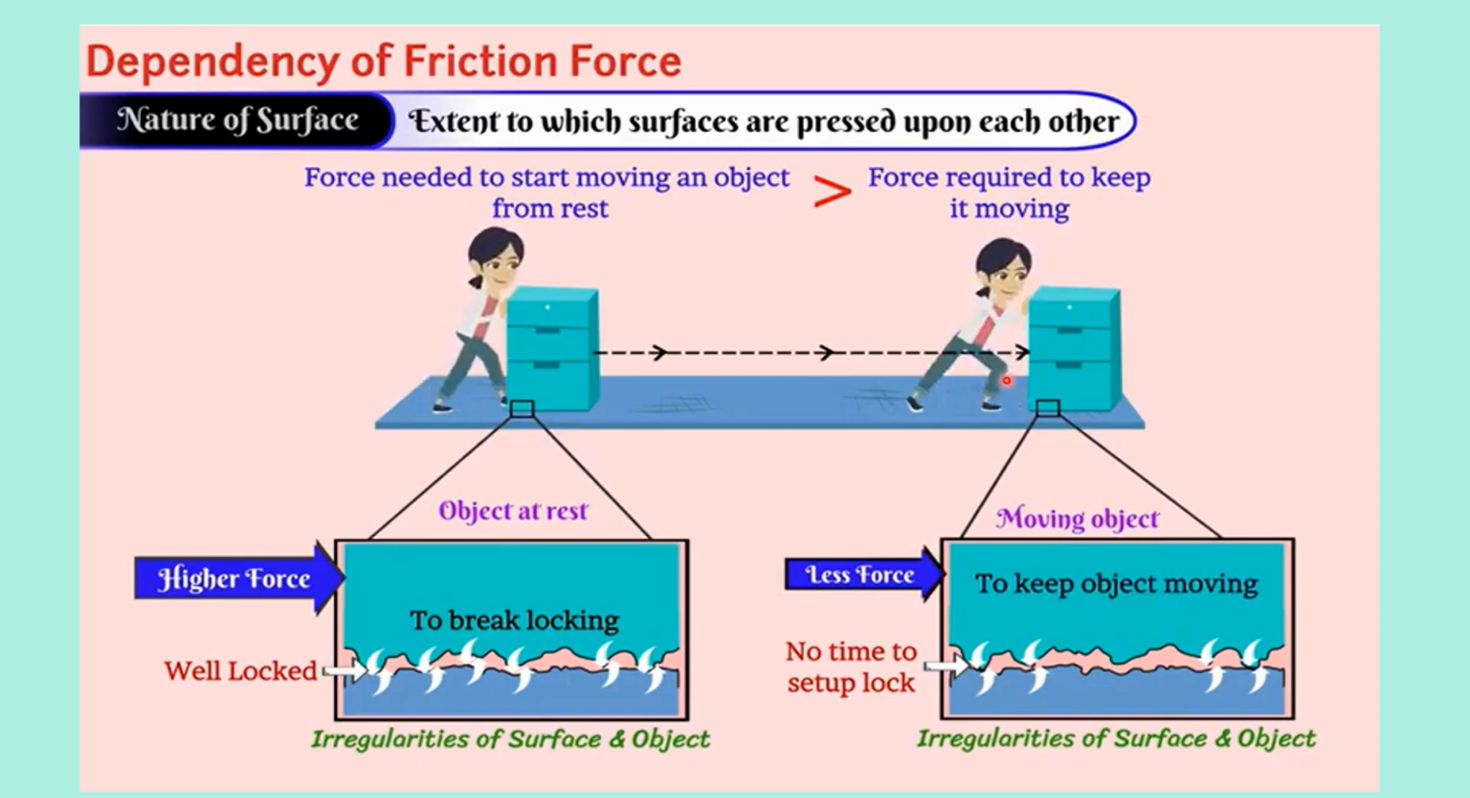In the second case, when the object is already moving, you have to apply less force to keep it in continuous motion, because the frictional force will be less. It will not get more time to interlock again. The interlock between the surface and object will be less, because it does not get time to interlock again as it does at the rest position. Therefore, if you apply less force only, the object will be in continuous motion.